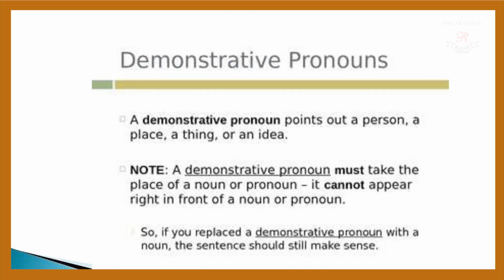Demonstrative pronoun. A demonstrative pronoun points out a person, a place, a thing, or an idea. That means completely specifying the things. Now, the most important thing to note here is that a demonstrative pronoun must take the place of a noun or pronoun. It cannot appear right in front of a noun or pronoun. That means you have to completely replace it. If you replace a demonstrative pronoun with a noun, the sentence should still make sense.